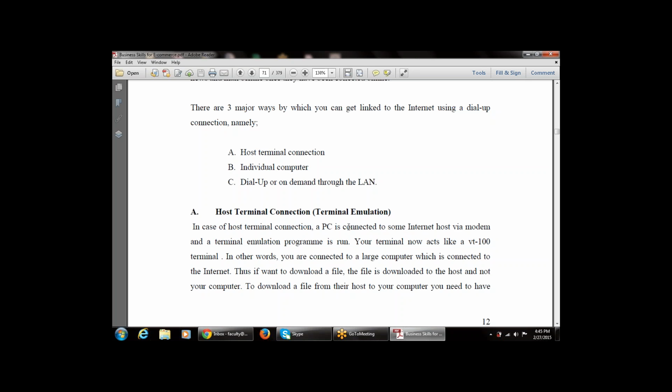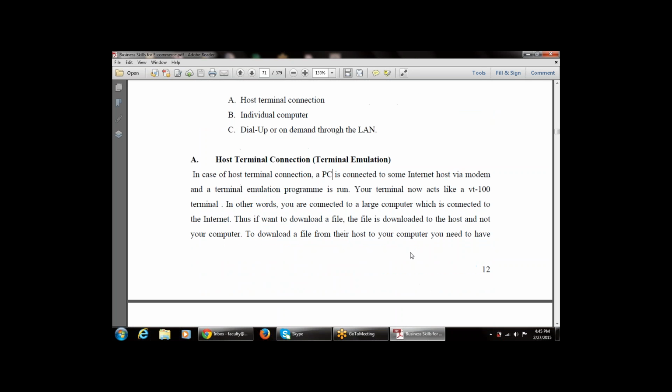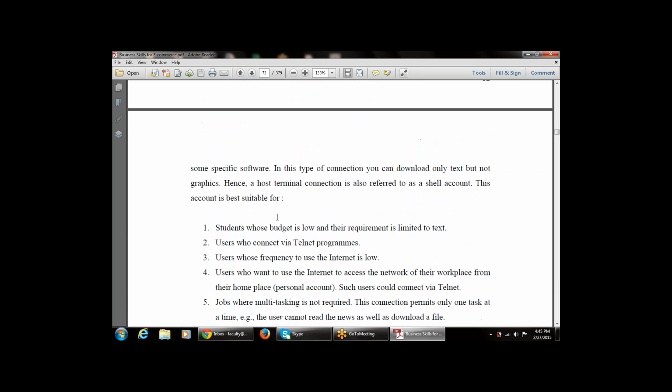So whenever we say that it is a terminal emulation, in this case a PC is connected to some internet host via a modem, and a terminal emulation program is running. Your program now acts as a VT100 terminal. In other words, you are connected to a large computer which is connected to the internet. Hence a host terminal connection is also referred to as a shell connection.